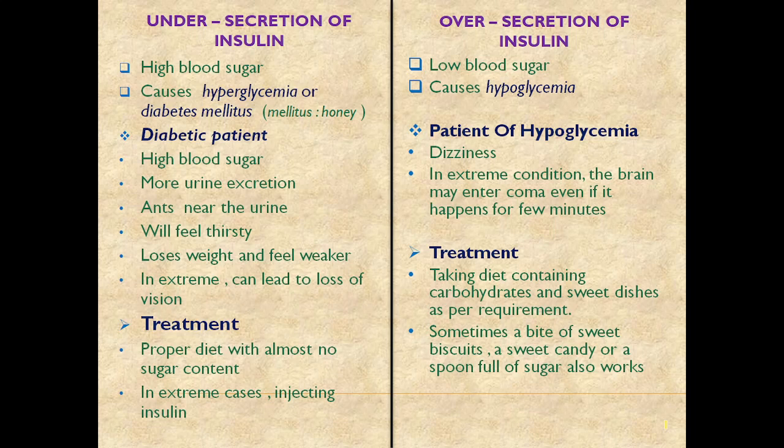Next comes the treatment. Proper diet with almost no sugar content is needed for the hyperglycemia patient or the diabetic patient, and in extreme cases an injection of insulin, the hormonal injection, is needed. If I say it is a treatment, it is really to balance the level so that it does not go too high. That is why I have written that it is a treatment, an ongoing treatment. Proper diet is almost no sugar content.